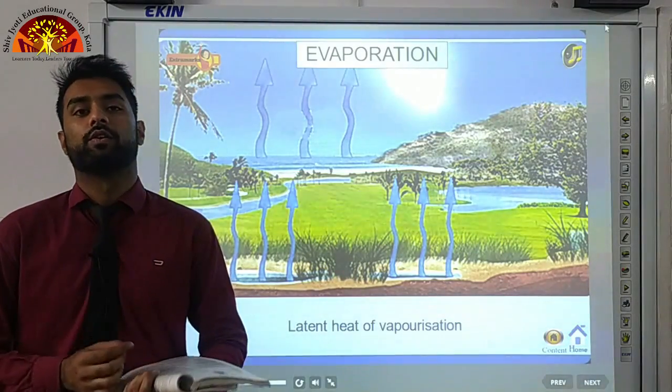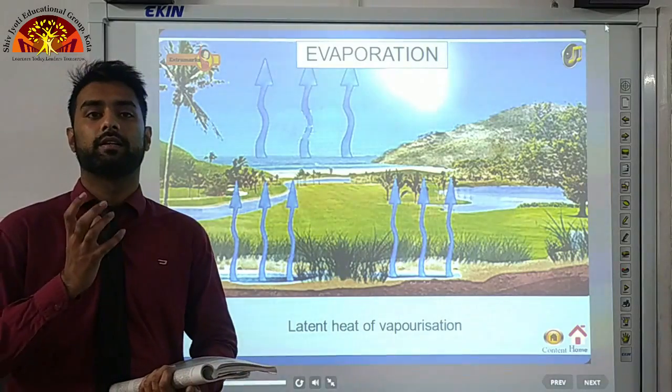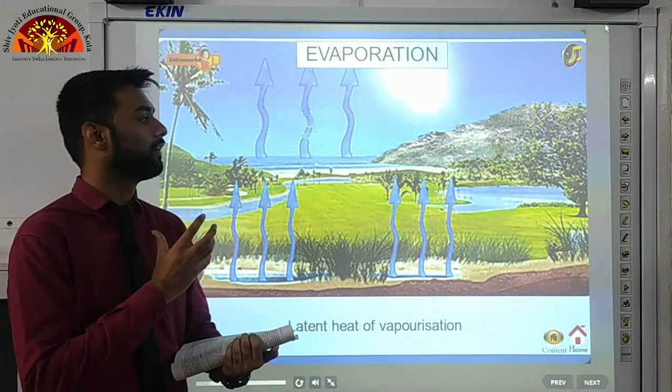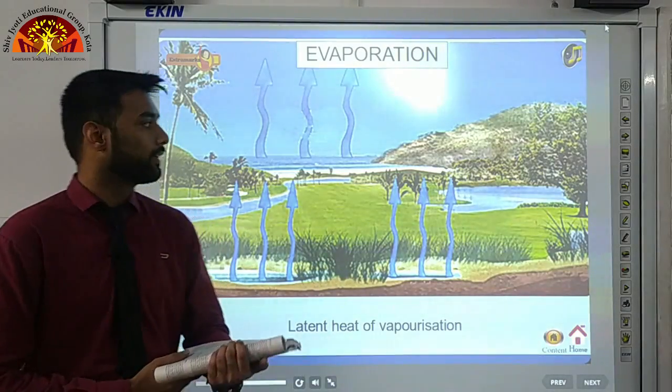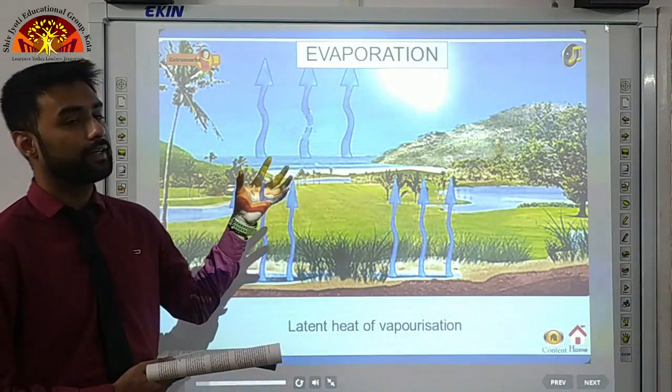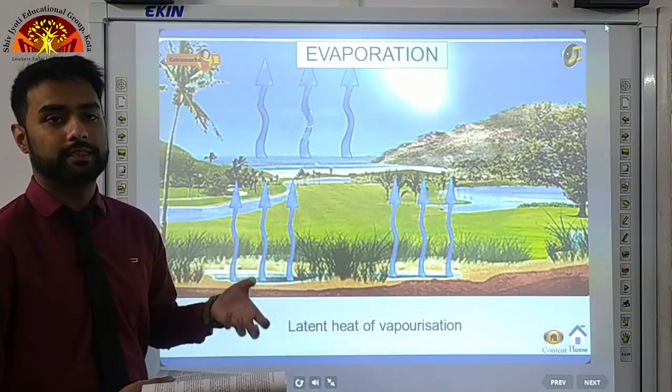Heat is the main cause of evaporation. What causes evaporation? Heat. The sun, which heats up our atmosphere, which heats up our earth, also heats up the water bodies, as we have learned in the previous chapter. Correct? Now what happens when the water gets heated? Its molecules change their form from liquid state to gaseous state.